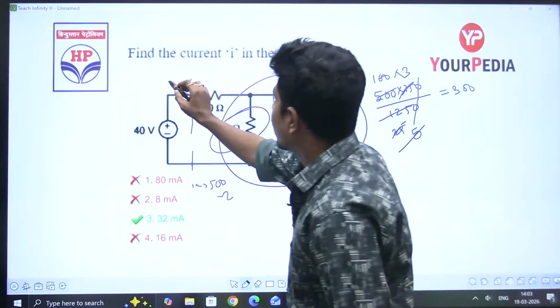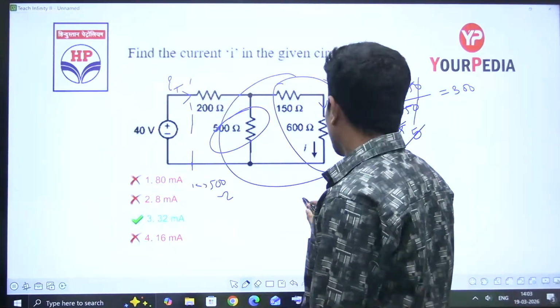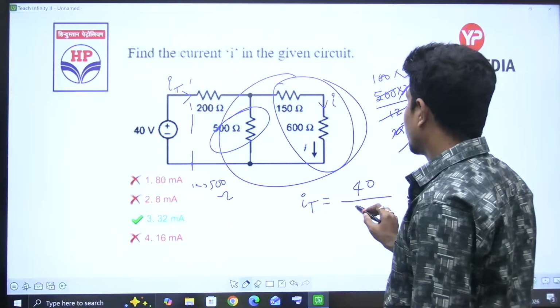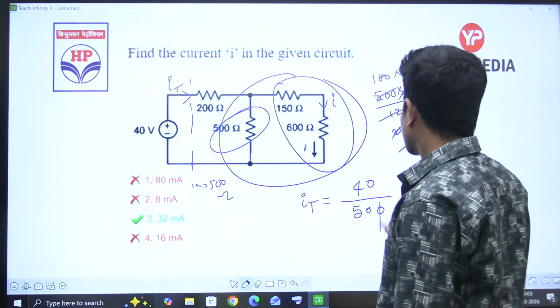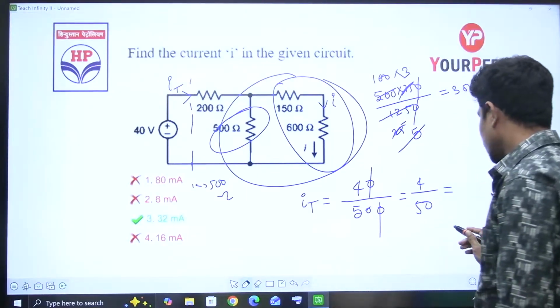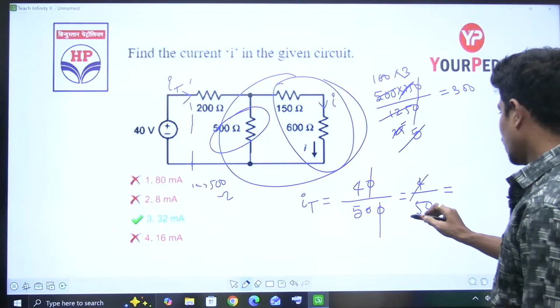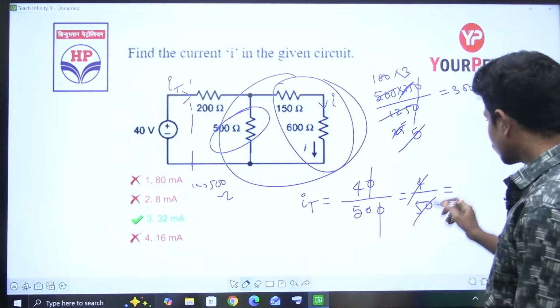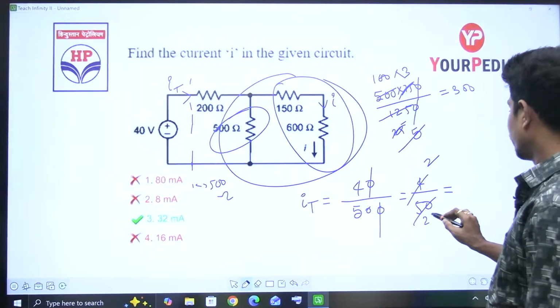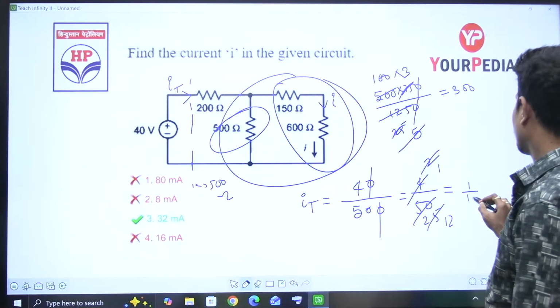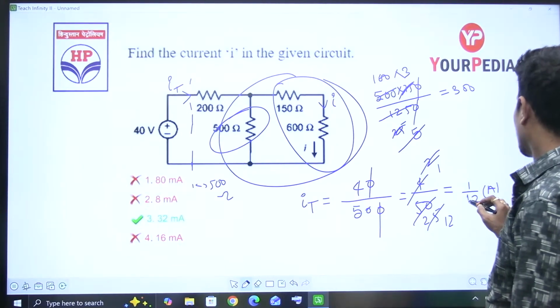Now the total current IT is equal to 40 divided by 500. 0 gone, 4 divided by 50, which is 1 divided by 12 ampere.